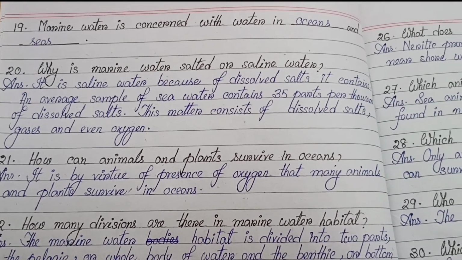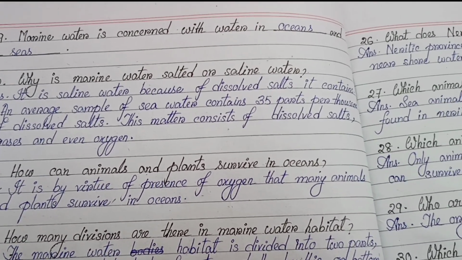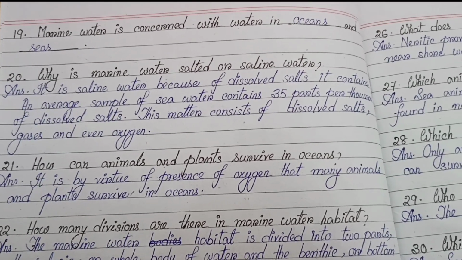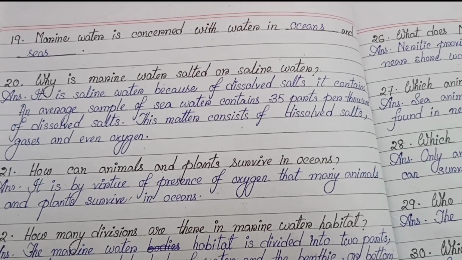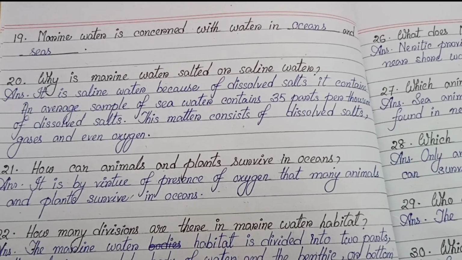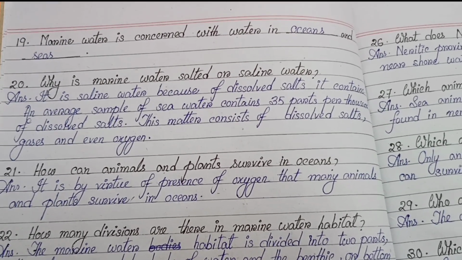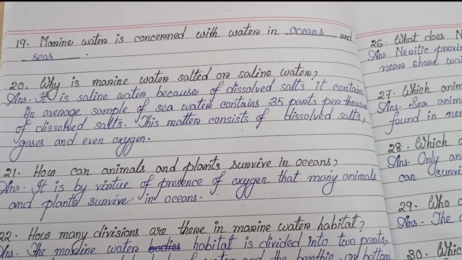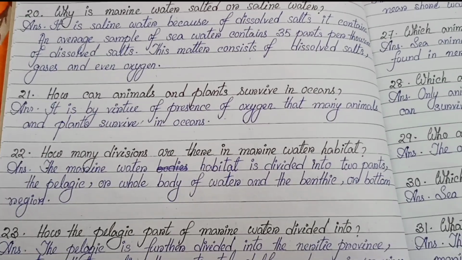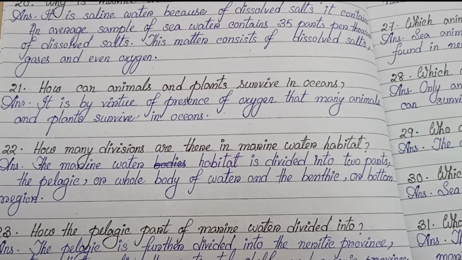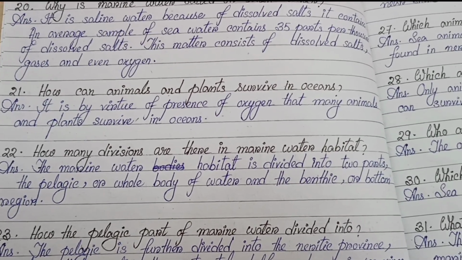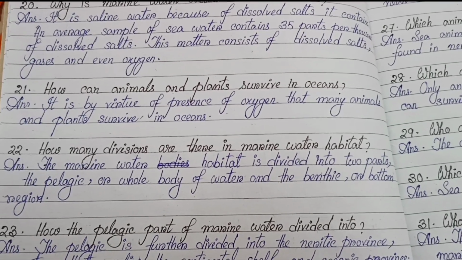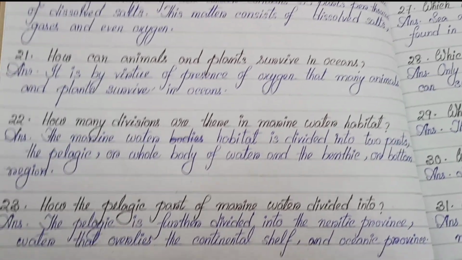Number 20. Why is marine water salted or saline water? It is saline water because of the dissolved salt it contains. An average sample of seawater contains 35 parts per thousand of dissolved salts. This matter consists of dissolved salts, gases and even oxygen. Number 21. How can animals and plants survive in oceans? It is by virtue of the presence of oxygen that many animals and plants survive in oceans.